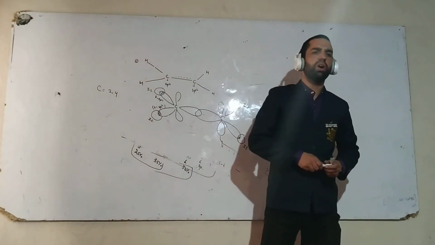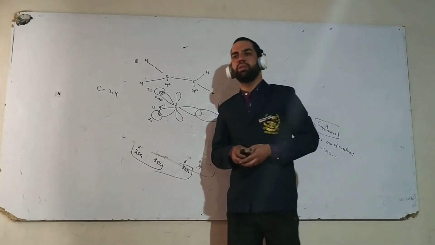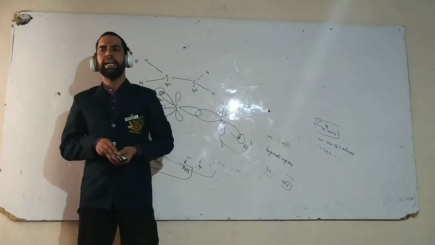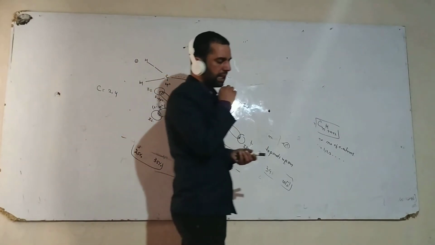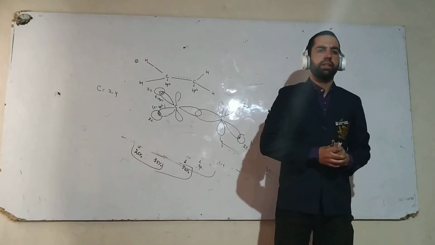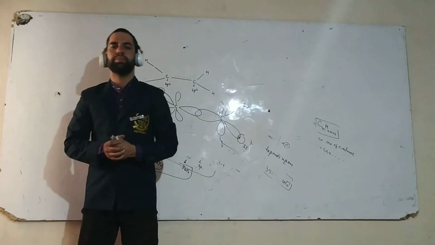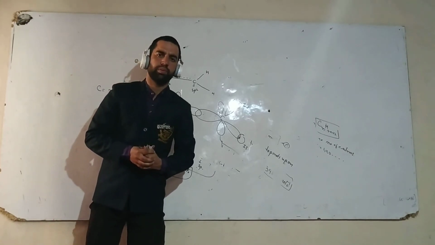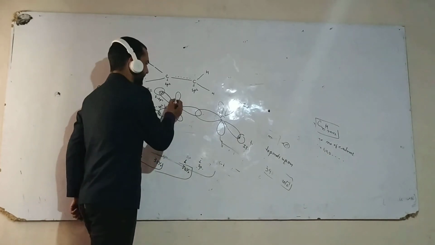The unhybridized orbitals which are present in the carbon atoms possess one electron each.